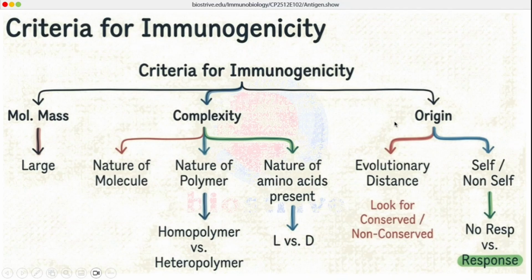We also talked about the origin of these proteins, and that evolutionary distance increases the immunogenicity. And we also talked about the exception of the conserved proteins. We also talked about the self and non-self concept with respect to the immune privileged sites as well.